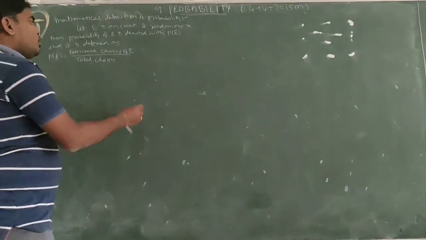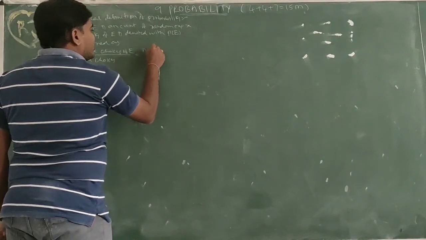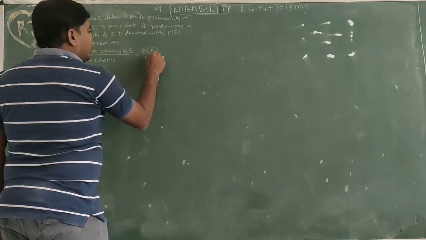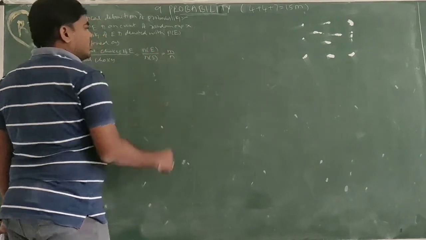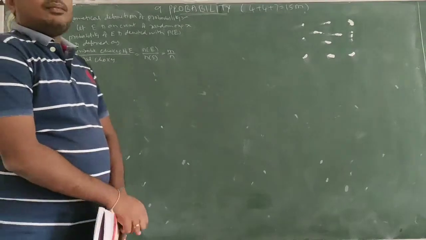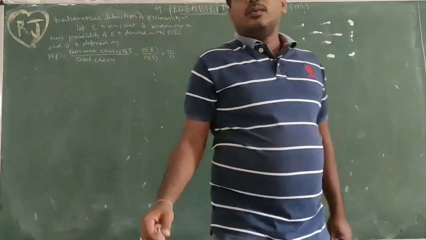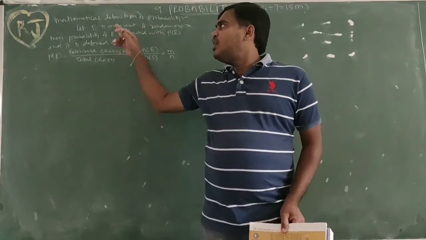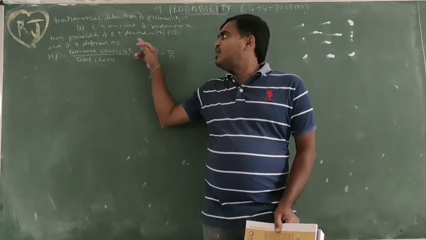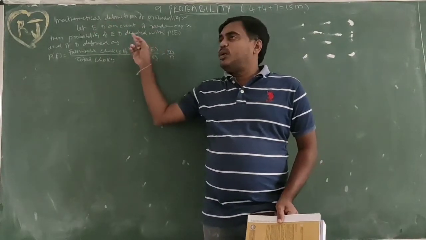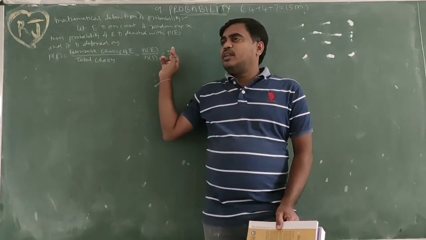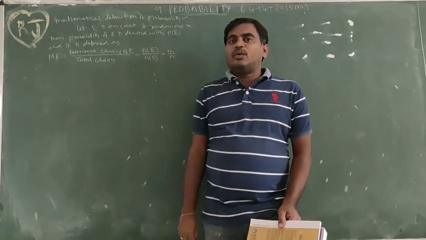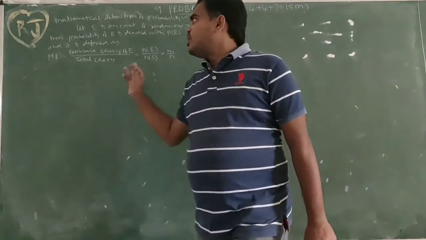How many choices to succeed E, by total number of sample points as total choices. P(E) = n(E) by n(S) = m by n. So m is the number of choices for event E, and total choices is equal to n. Then the probability is equal to m by n. So this is the definition.